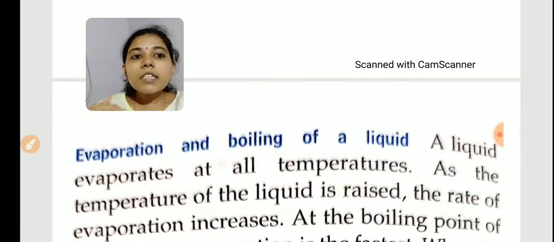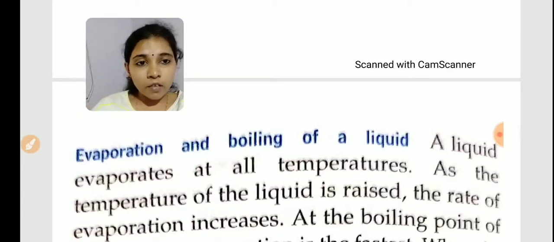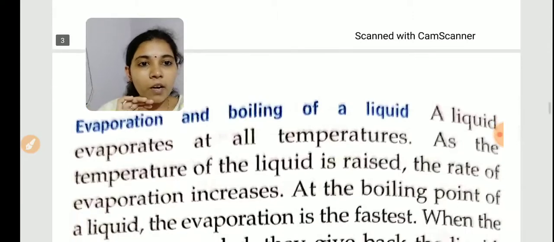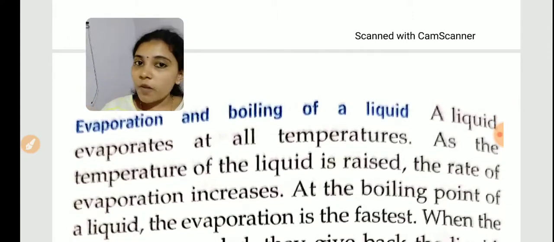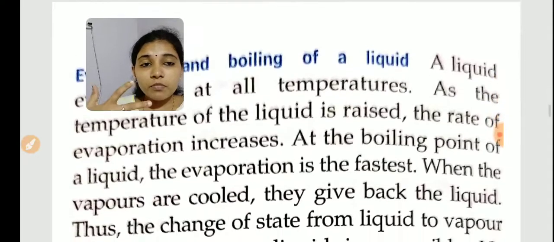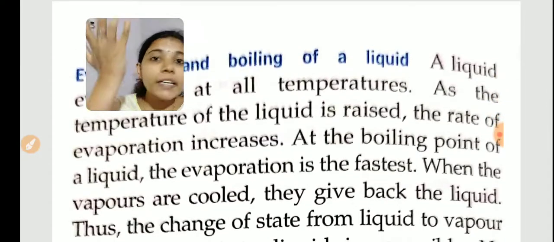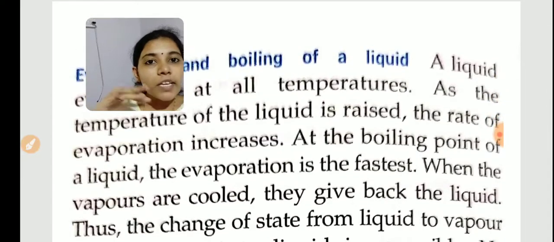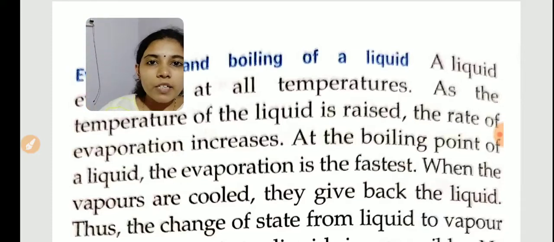As the temperature of the liquid is raised, when we give more heat, at 100 degrees Celsius, the boiling point of water, what happens? Its evaporation is very fast, so the water will completely evaporate. Right? So now the liquid has changed to vapor state when we heated. Again, if we cool it, what will happen? It will return back to liquid.